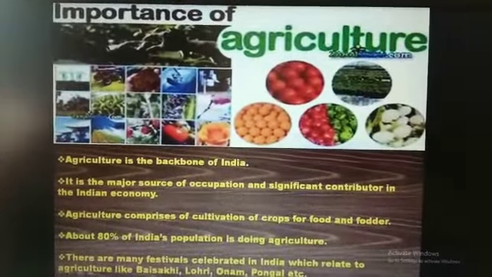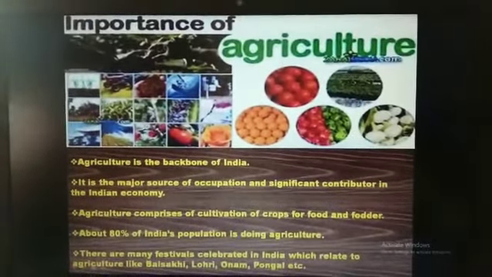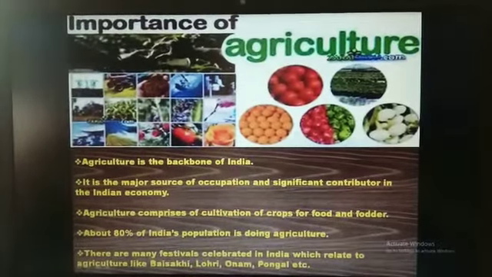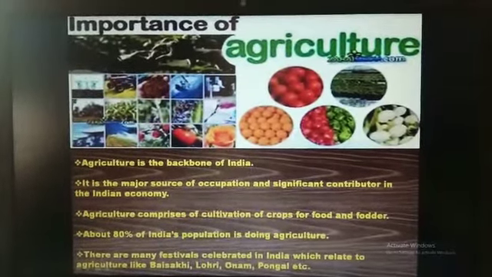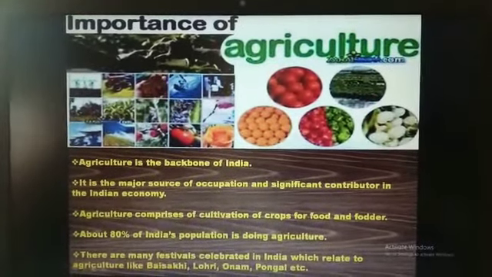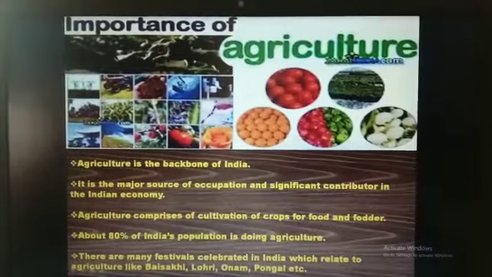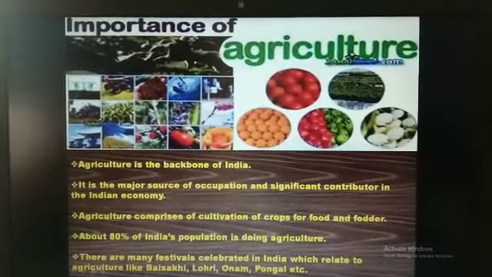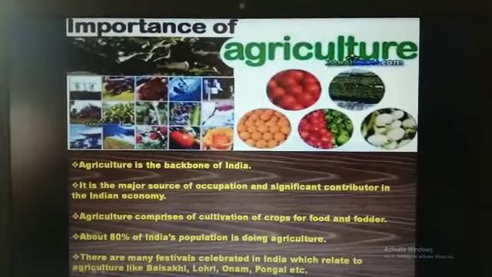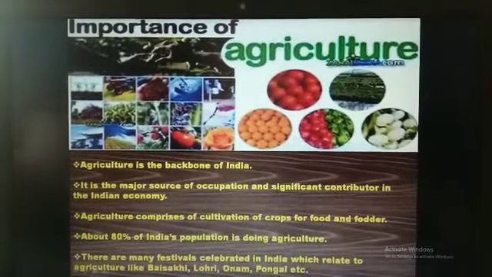Now we will discuss the importance of agriculture. Agriculture is the backbone of India. It is the major source of occupation and significant contributor in the Indian economy. Agriculture comprises of cultivation of crops for food and fodder. About 80% of India's population is doing agriculture.